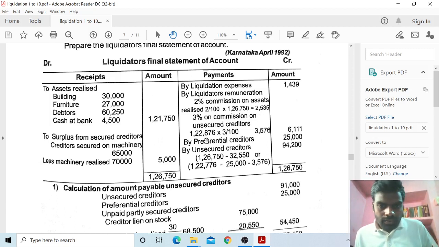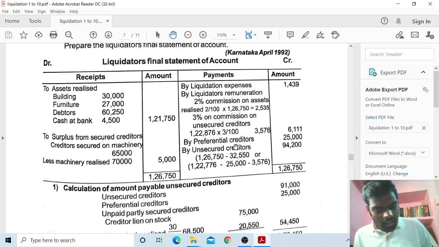Remaining balance is 1,22,776. Into 3 divided by 100, so 3,576. These are preferential creditors and unsecured creditors. So 2,535 plus 3,576 is 6,111.